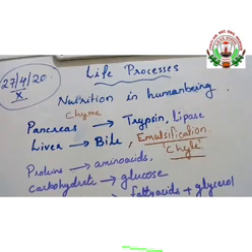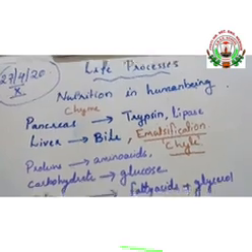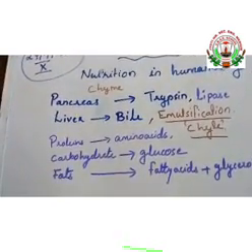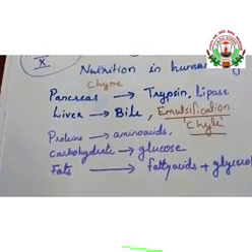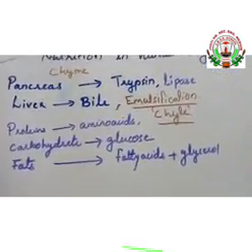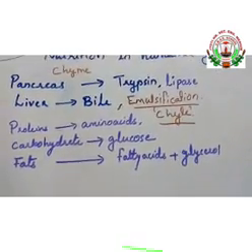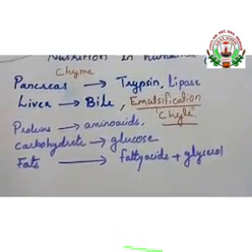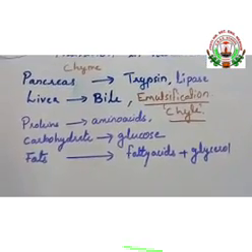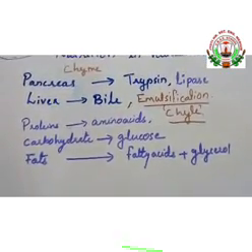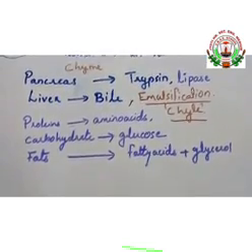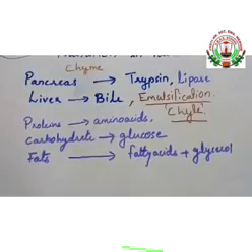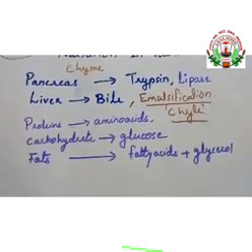So at the end of the process of digestion, proteins will be converted to amino acids, carbohydrates will be converted to glucose, fats will be converted to fatty acids and glycerol. This is what happens after the complete digestion. So the digestion completes where?